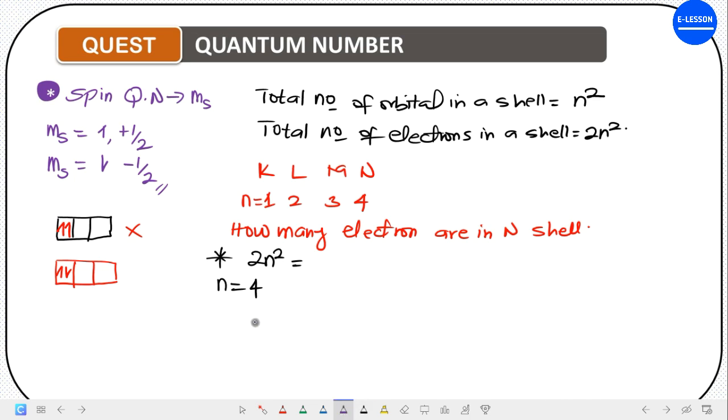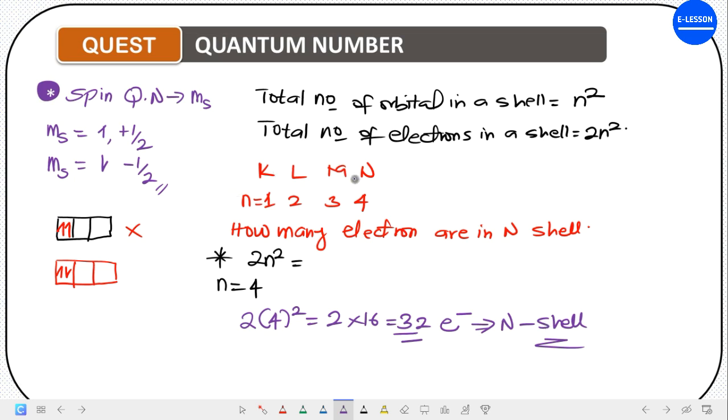Substituting into this equation, this gives us 2 bracket 4 square. 4 square is 16. 2 times 16 is 32. So in the N shell there are 32 electrons.